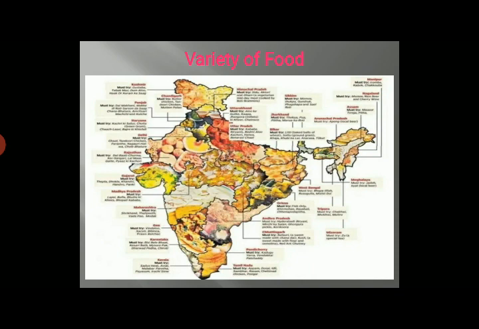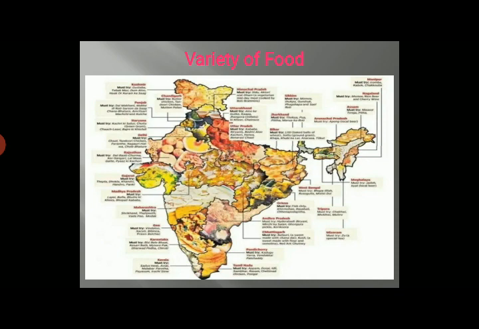Here you can see in Gujarat, dhokla is very famous, whereas in South India, rasam, sambar, idli, dosa, uttapam, these items are very famous. Whereas in Punjab, chole bhature, chole, paratha, all these things are famous. If we are talking about Chhattisgarh, people mostly like to take rice in their main course.